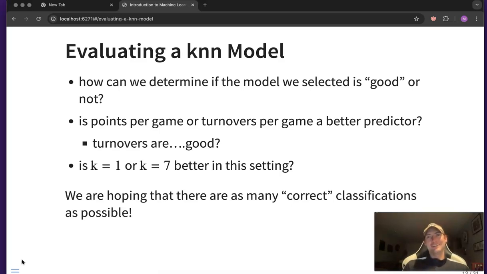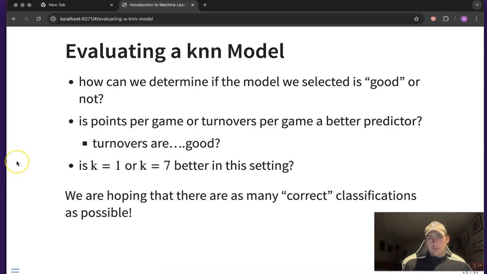All right, welcome back. So now that we have a little bit of a feel for what classification is and how this KNN algorithm really works, a question you might be asking yourself is, if we use KNN, we have a choice of predictor. So we did points per game or turnovers per game. Which one of those might be the better predictor to use? We also have the choice of k. So k could be really any positive integer. And so what value of k is really better in our particular setting?